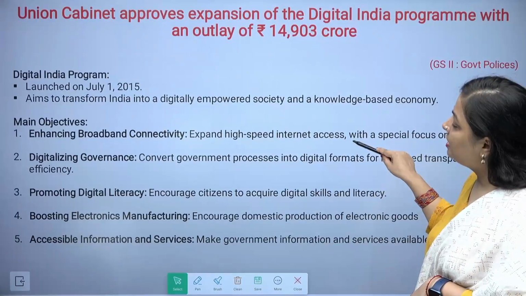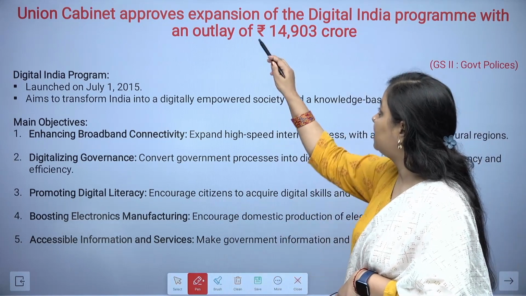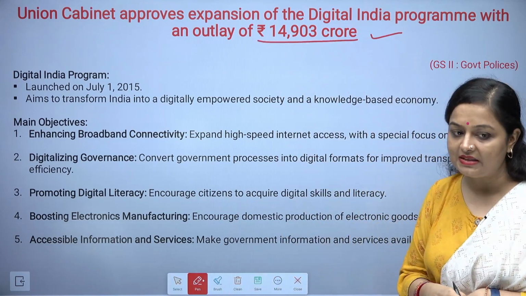Next, the Union Cabinet approves expansion of the Digital India program with an outlay of 14,903 crore rupees.